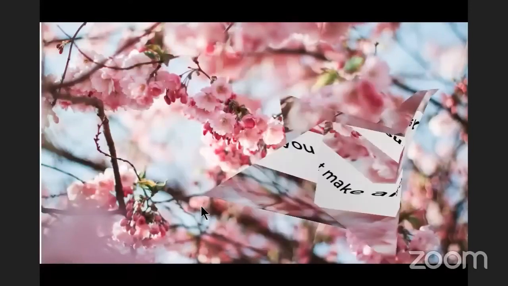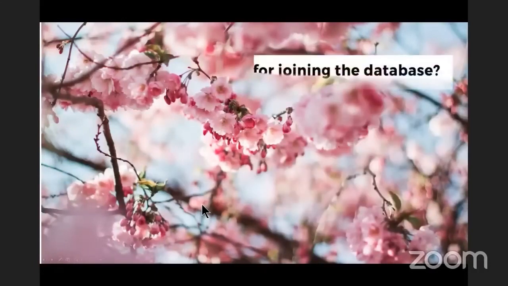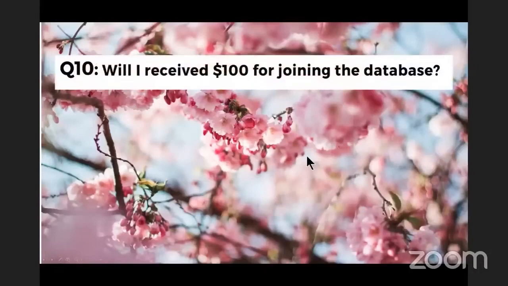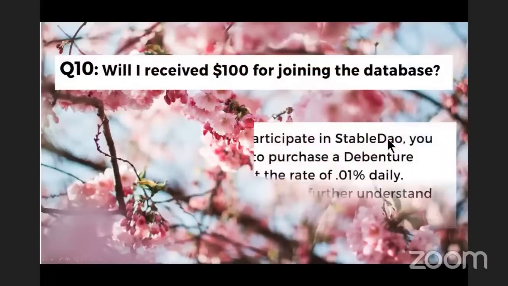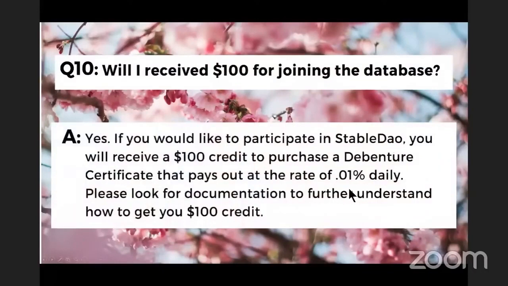And last but not least, number 10. Will I receive $100 for joining the database? The answer is yes, if you would like to participate in Stable DAO. What does that mean, participate in Stable DAO? That means that you're willing to subscribe to their survey program and start making commissions or money from completing weekly surveys. If you're not interested in that, then it's not a good idea to accept this money because you're not going to be able to withdraw your earnings.